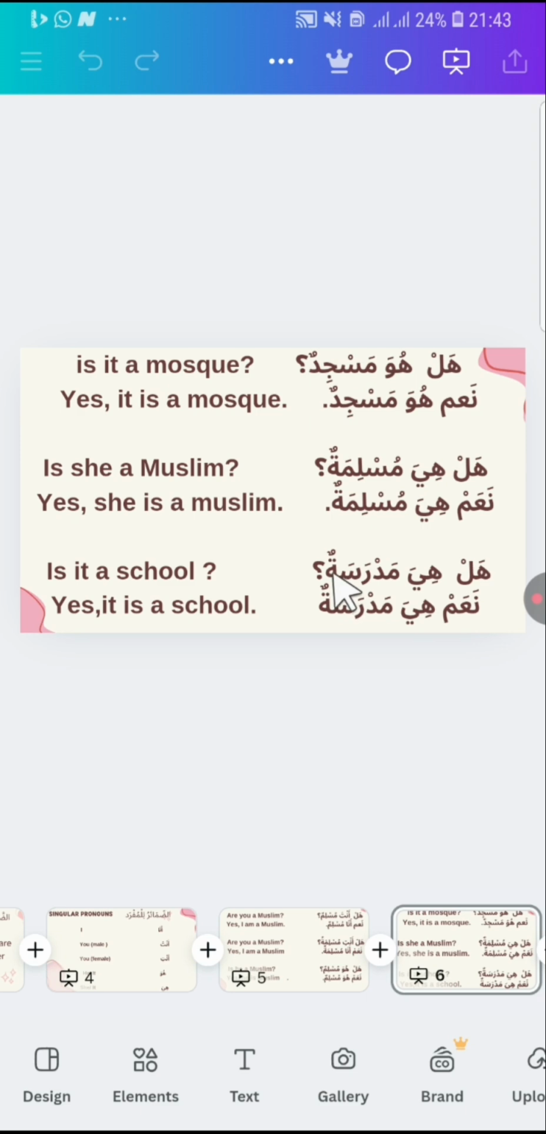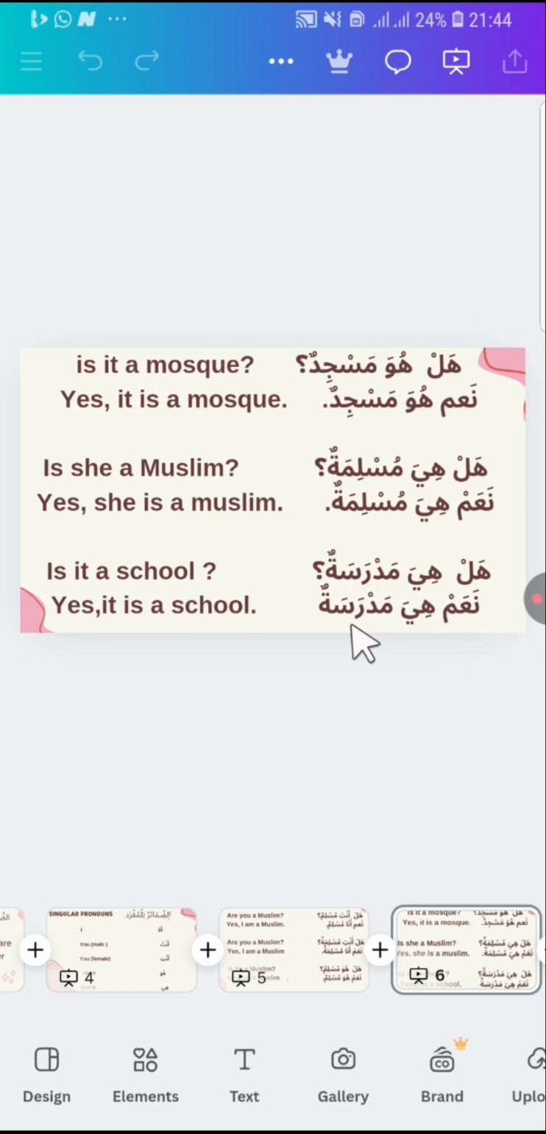Is it a school? Na'am, hiya madrasatun. Hal hiya madrasatun? Is it a school? Yes, na'am, hiya madrasa. Yes, it is a school. Because this madrasatun has ta marbuta, which means closed ta, and ta marbuta is one of the indications of feminine. Therefore, we are going to use hiya.